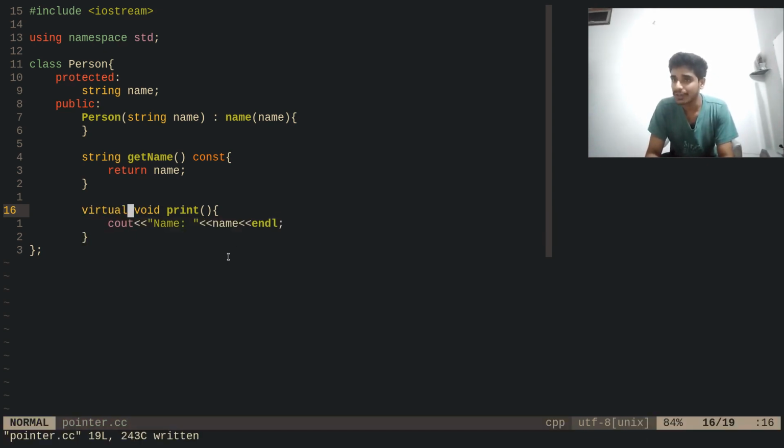What a virtual function does is it gives the right version for each class. If you are using person, then you will use this print function, and if you are using your student class, then you will use its own print function, and it implements this using a virtual table.